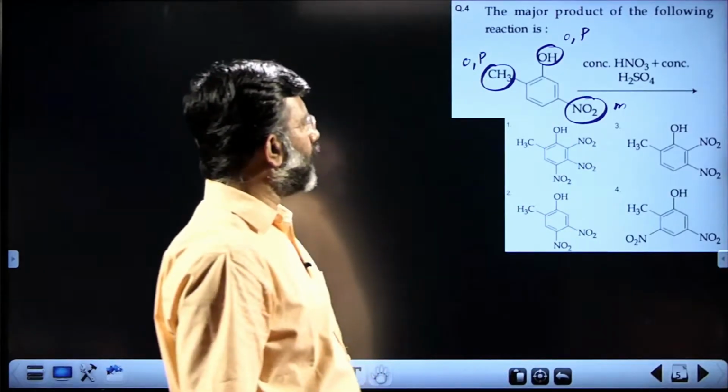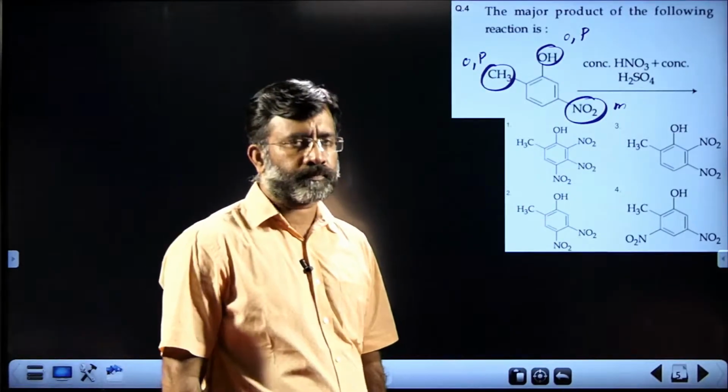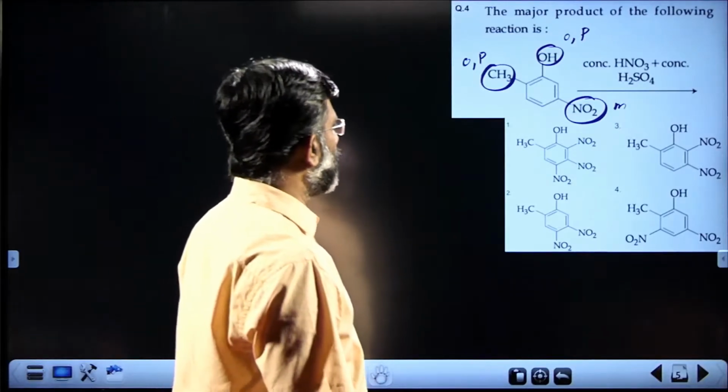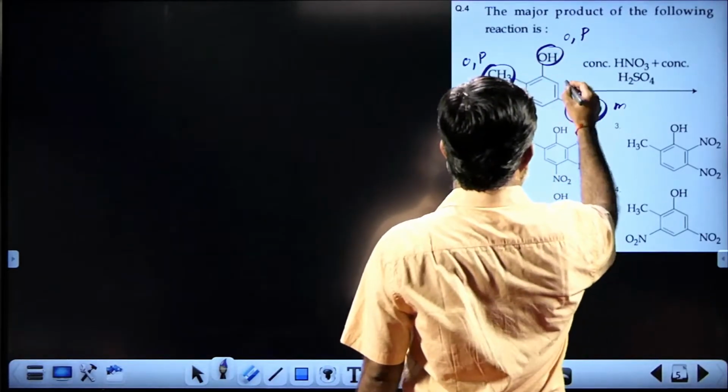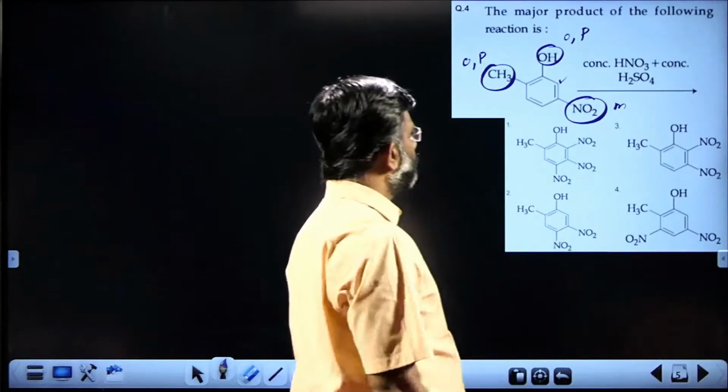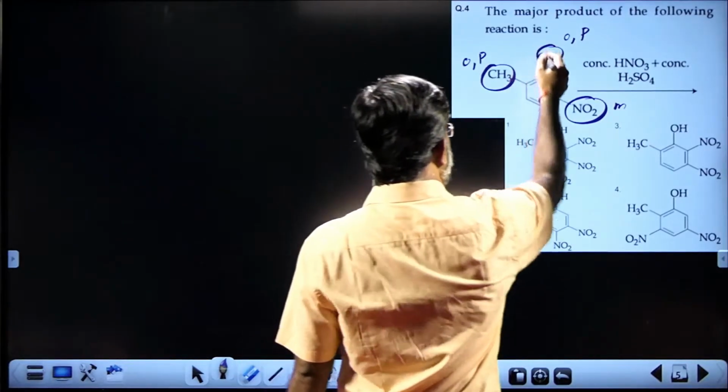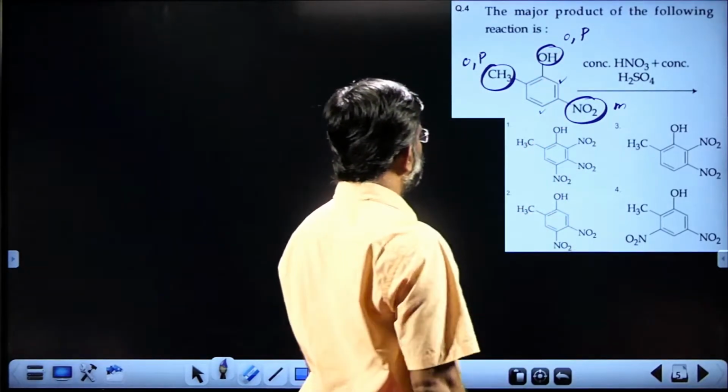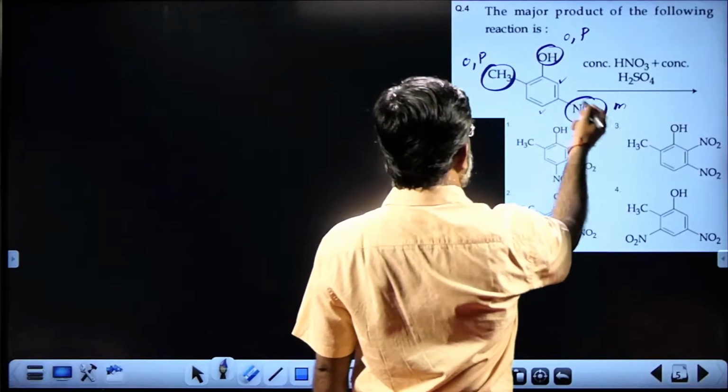We are talking about nitration happening in this molecule. So there can be substitution at the ortho position of this, the para position of this, the ortho position of this and the meta position of this.